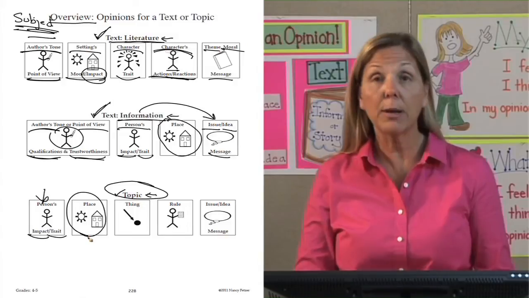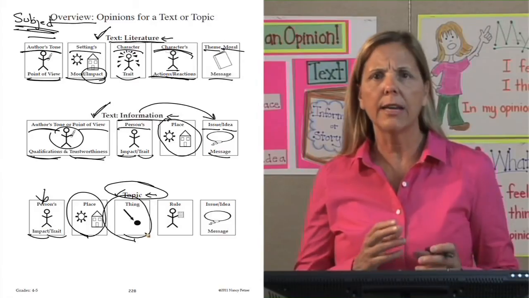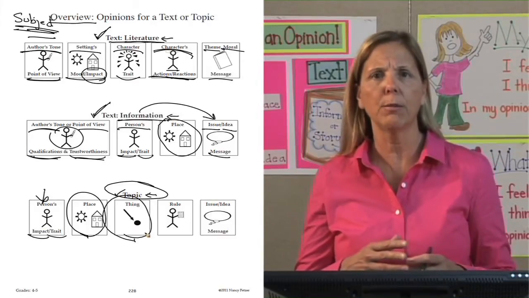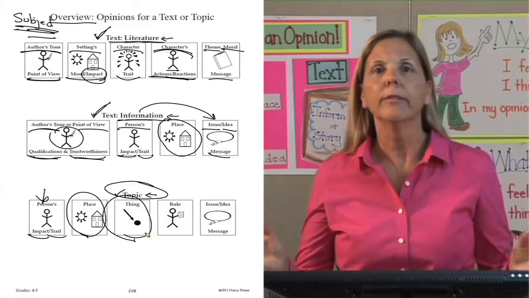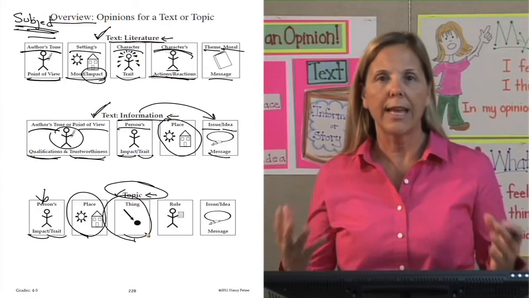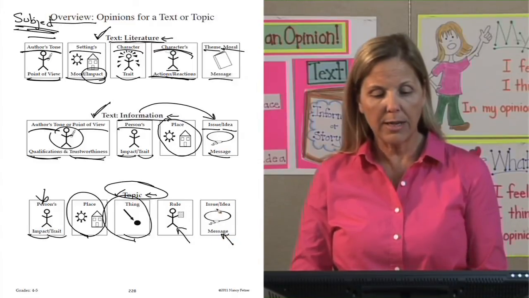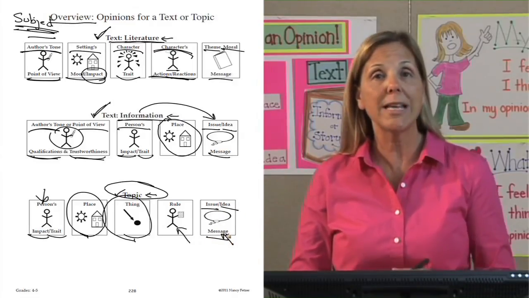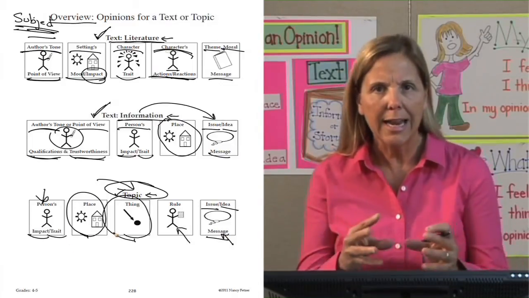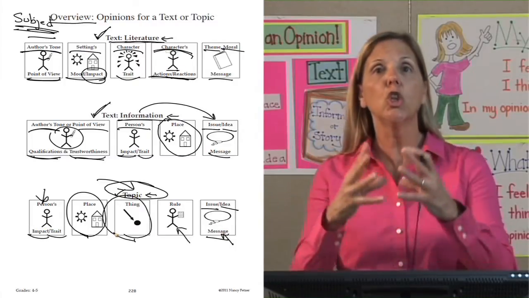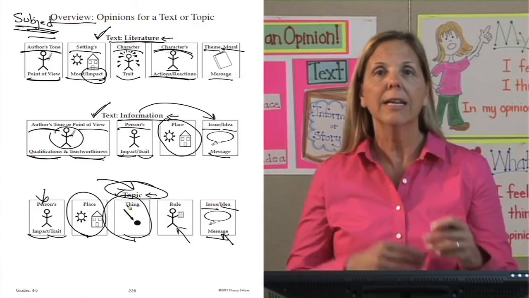I can give an opinion about a place. I can give an opinion about a thing. Anything in the world. I can give an opinion about what I think about swimming pools. I can give an opinion about what I think about a basketball, or about jump ropes, about food. Anything in the world that's a thing. And I could give an opinion about a rule, or I can give an opinion about an issue or an idea or some sort of message that I've learned about something in the world. This helps you hone in and have more of a focus when you're looking at the entire piece of literature, information, or a topic. Here's our subjects.